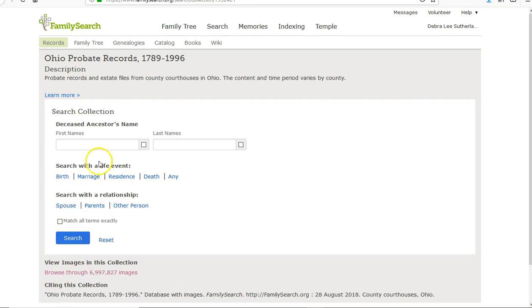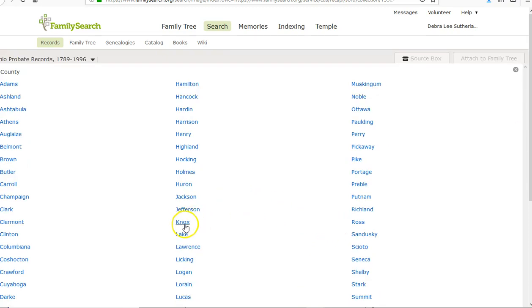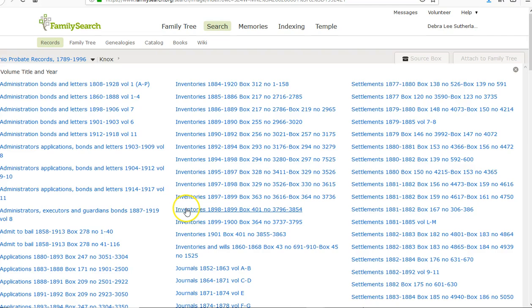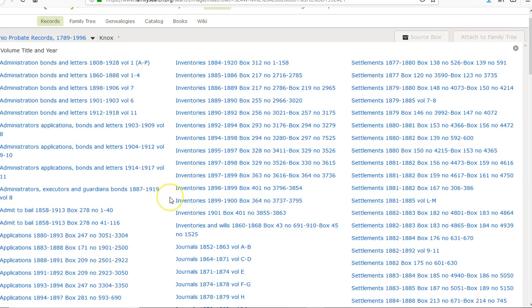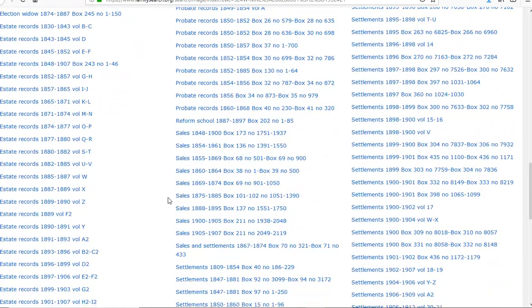So what I want to do, rather than put a first and last name in here, you can, but if they're not indexed correctly, you're not going to necessarily come up with the person you're looking for. So I always like to go through and browse through all the probates for the different counties. So we're going to go into Knox County, Ohio, and you'll go down and say, okay, I want to look for the index.